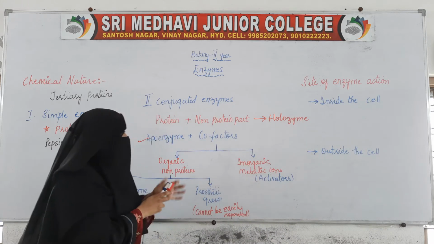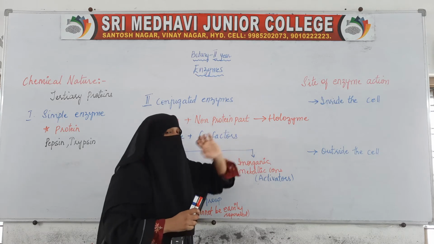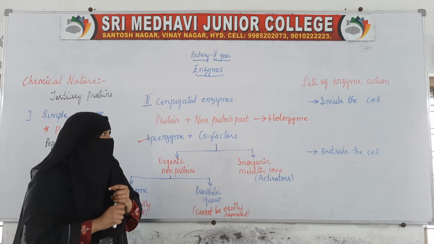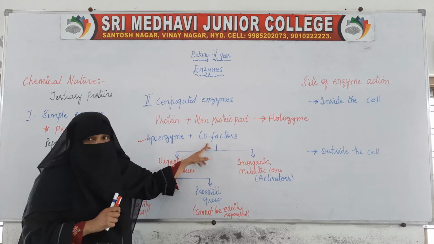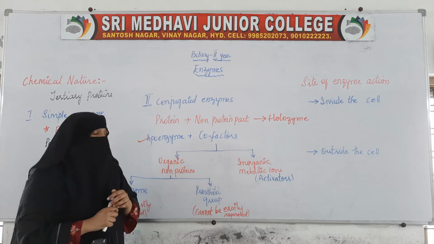This protein part and non-protein part together, complete, are called the holoenzyme. Now coming to the non-protein part, that is the cofactor.